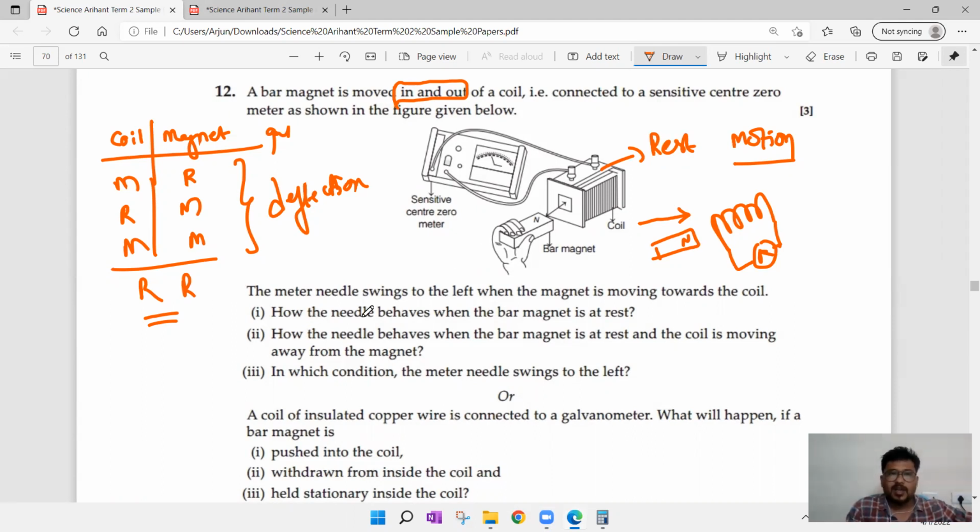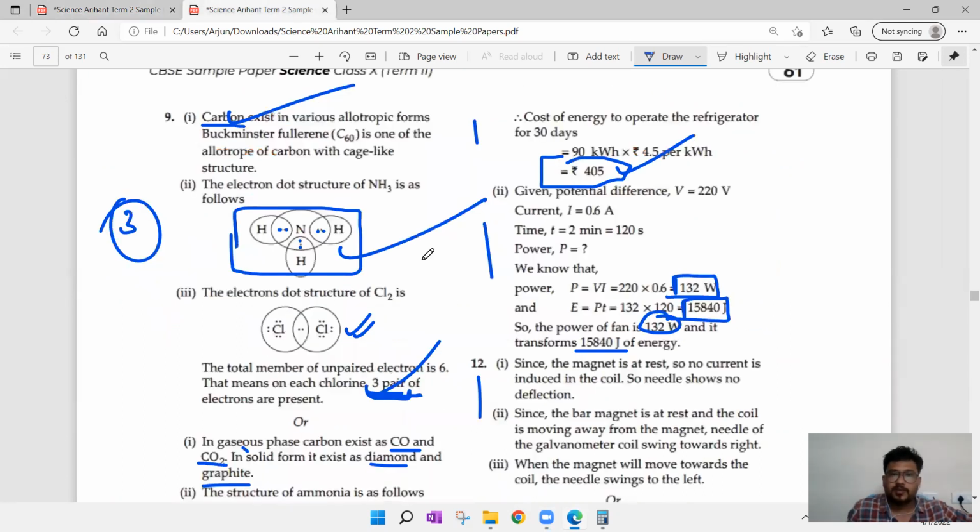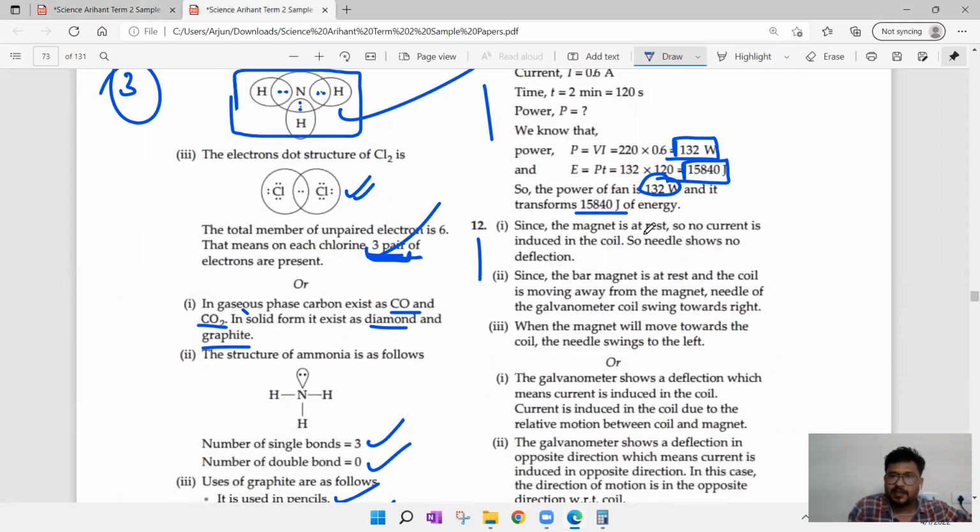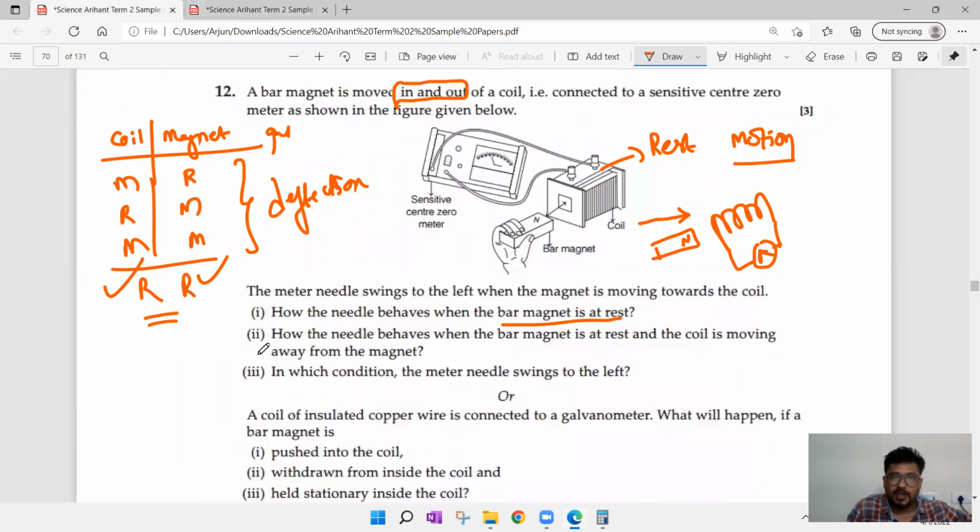Now they are talking about how the needle behaves when bar magnet is at rest. When bar magnet and coil both are at rest, can you find any deflection? No, you cannot find deflection. So what answer can you write? No deflection is observed, since the magnet is at rest, no current is induced in the coil. So needle shows no deflection.